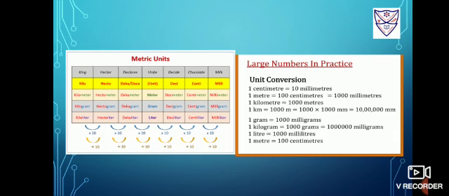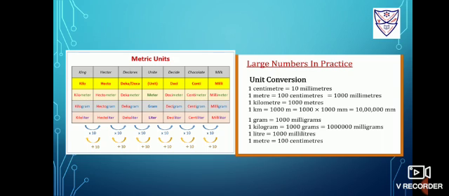Students, similarly 1 kilometer equals 1000 meters we already know. But if we want to find 1 kilometer equals how many millimeters? See, kilo is there till millimeter, so we are moving right side. So we will multiply by 10, and how many tens? 1, 2, 3, 4, 5 and 6 tens. So it would be 1 kilometer equals 10 lakh millimeters.